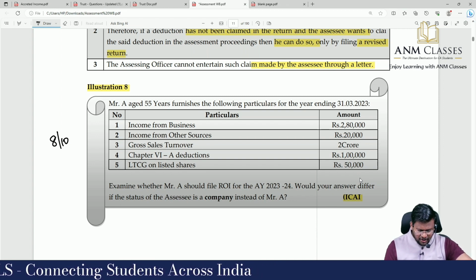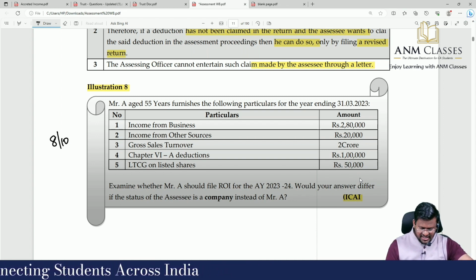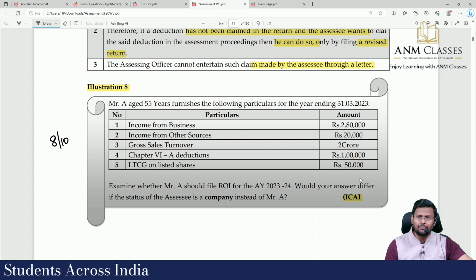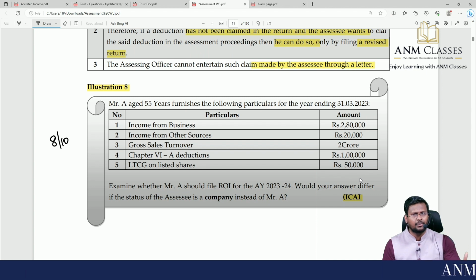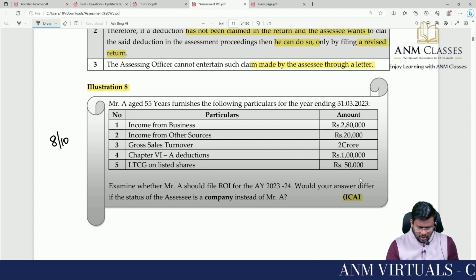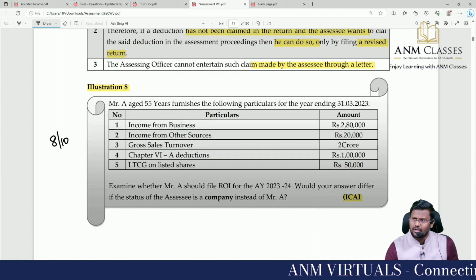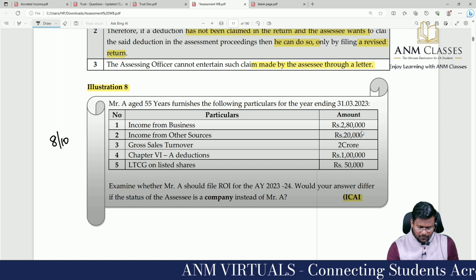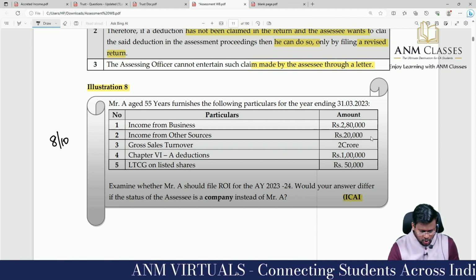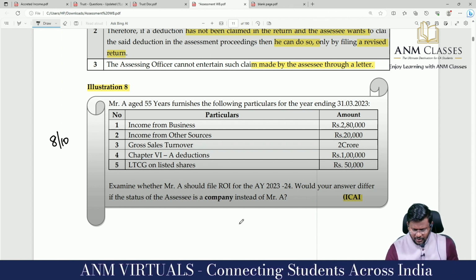Would your answer differ if the status of assessee is company instead of Mr. A? Every partnership firm and company is compulsorily liable to file the return of income irrespective of the income or loss. Okay? So, we have to calculate the gross total income. Income from business comes to how much? 2,80,000. Income from other sources. So, 2,80,000 plus 20,000, 3 lakh.